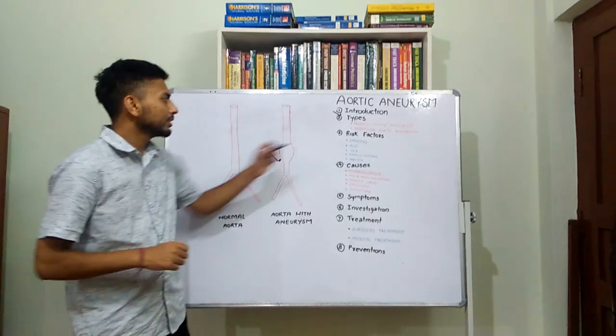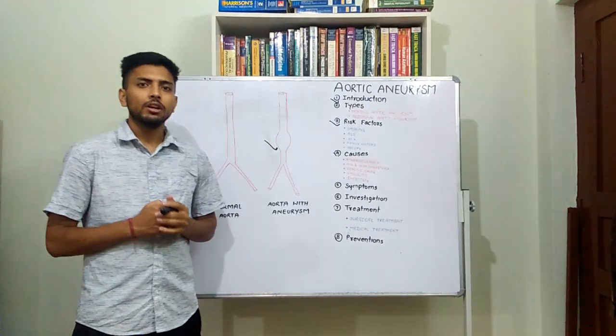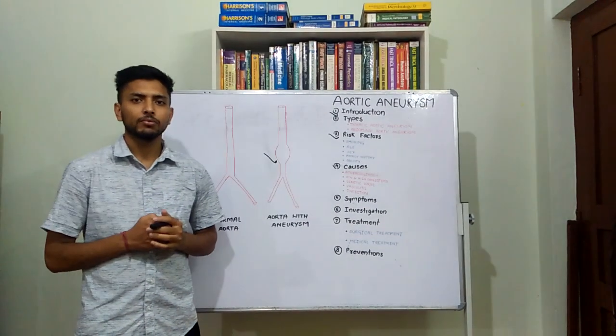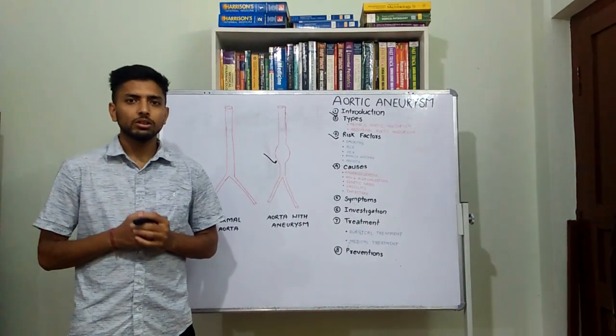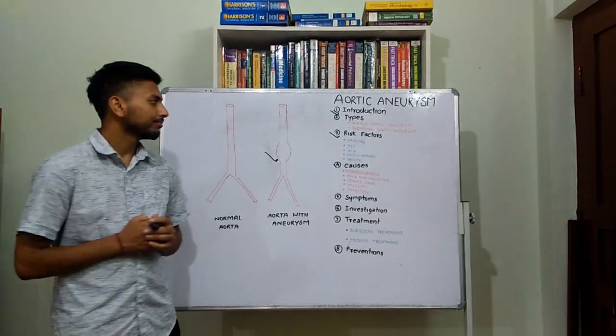Now let's talk about the risk factors of aortic aneurysm. Smoking. It is the most common risk factor that can cause an aortic aneurysm. When you smoke, it increases the chance of getting aortic aneurysm by 3 to 5 times.